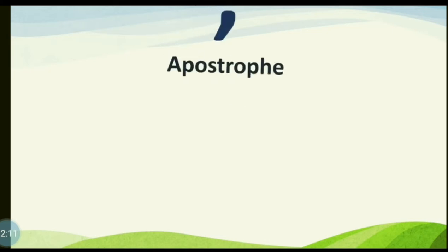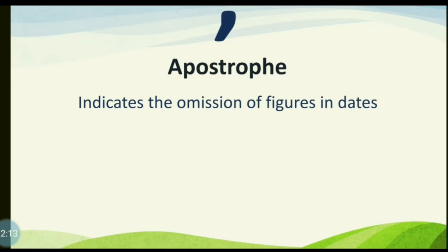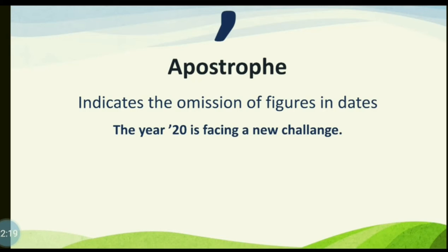Another use of apostrophe is that it indicates the omission of figures in dates, like this: The year '20 is facing a new challenge. Here '20 means 2020.